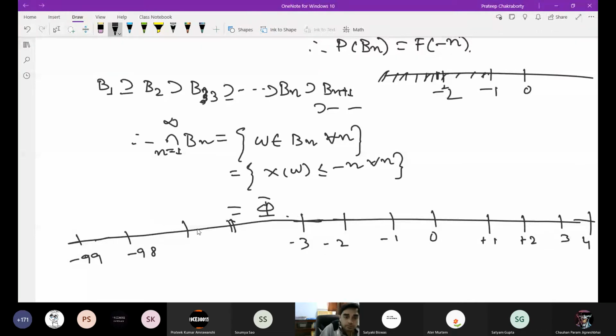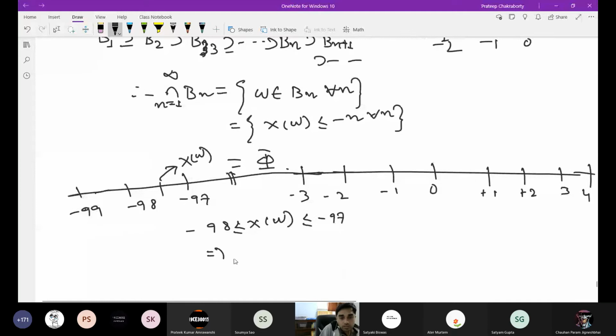Suppose X(omega) is in the interval from minus 98 to minus 97. Then X(omega) can't be less than or equal to minus 99. So it cannot be less than or equal to all negative integers.